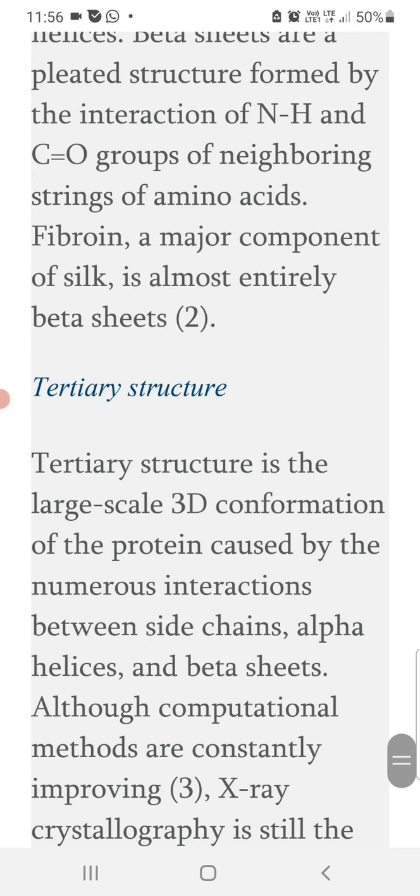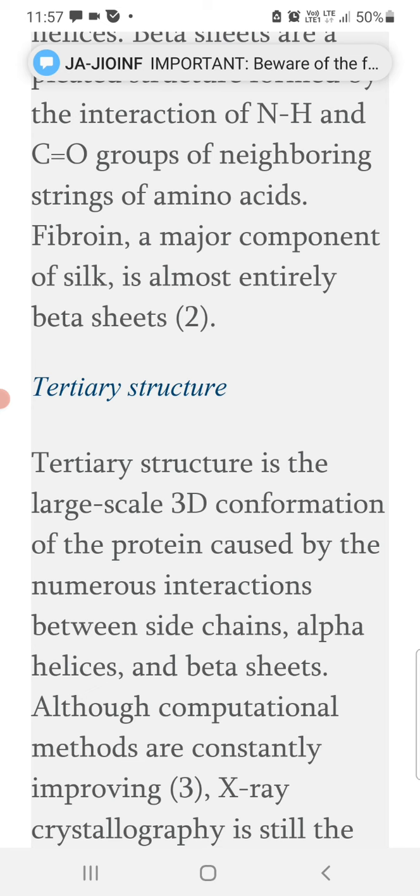The tertiary structure is the three-dimensional conformation of the protein. It is caused by numerous interactions inside the chain, between alpha helices and beta sheets.